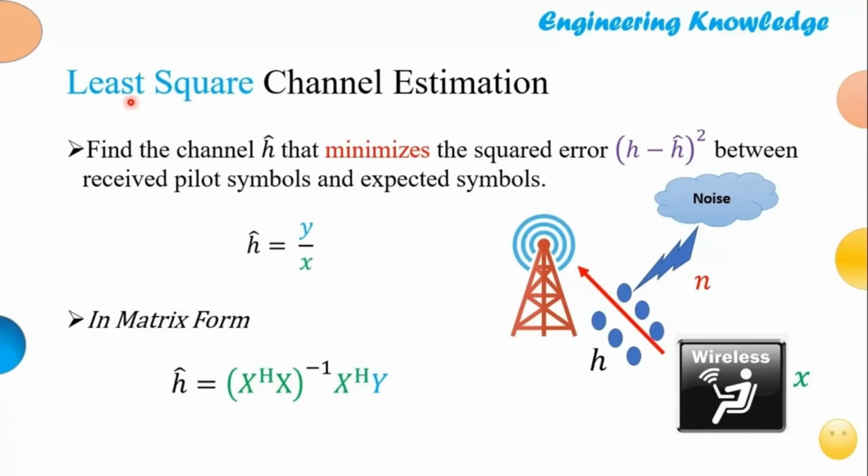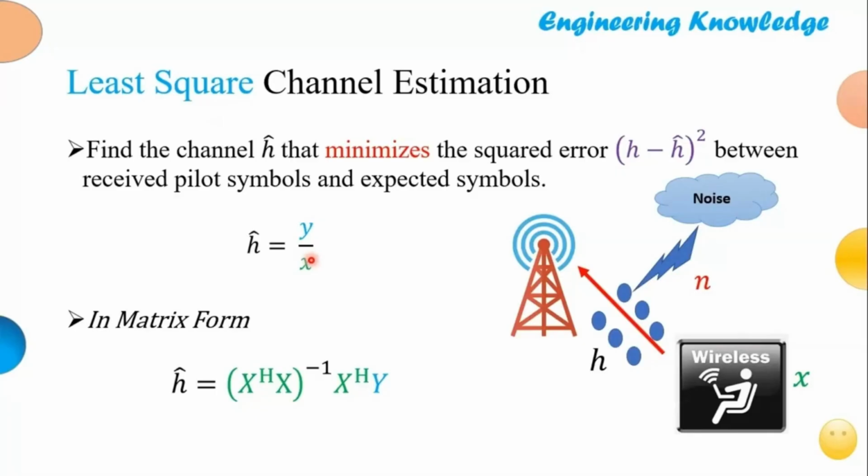Now, this method is actually known as least square channel estimation, which is to find the fading coefficient h hat that minimizes the squared error, h minus h hat whole square. So basically, this is the error and its square. Why are we taking the square? Because h minus h hat is the difference between the estimated value and the actual value, where the estimated value is h hat and the actual value is h. With the square, we do not take the sign, because we are not interested in how far positive or negative it is. We are interested in how far the difference is. So if we minimize this, then this scheme is called least square. In least square, h hat is given by the ratio of y upon x.